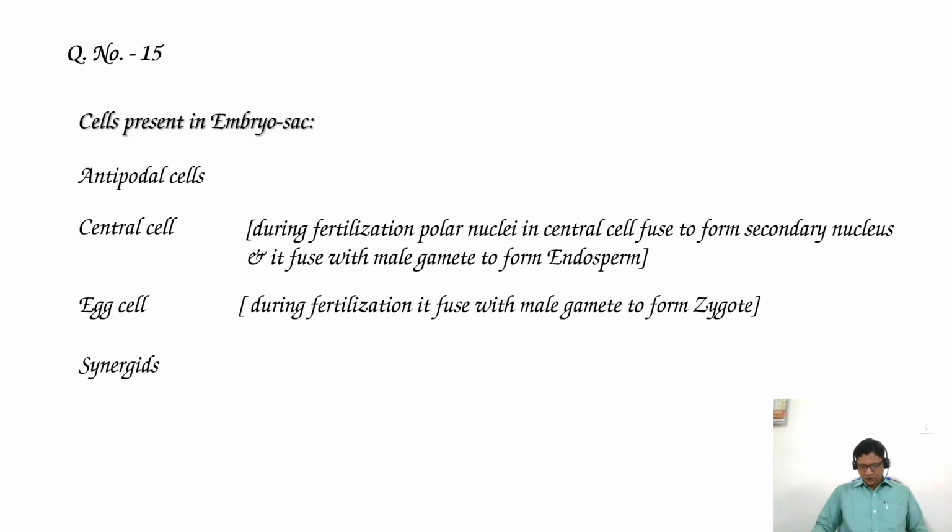In an embryo sac, the cells that degenerate after fertilization. After fertilization, the secondary nucleus becomes endosperm and the egg cell becomes the zygote. So the remaining are antipodals and synergids. These two cells degenerate. So option 2, synergids and antipodals, are the cells that degenerate after fertilization.